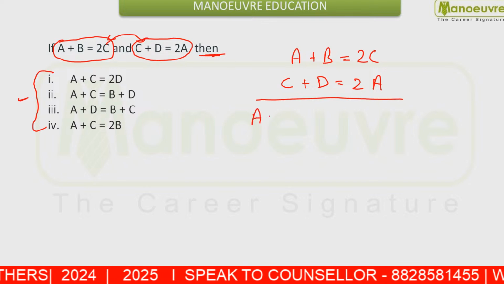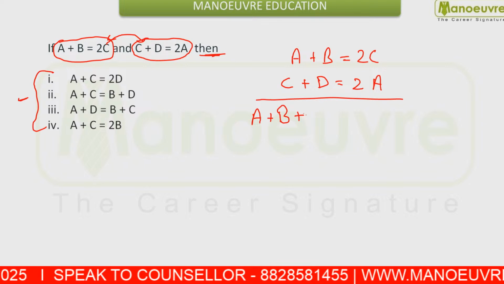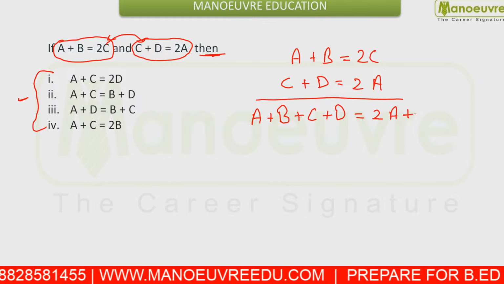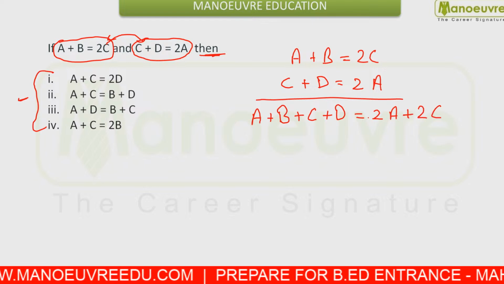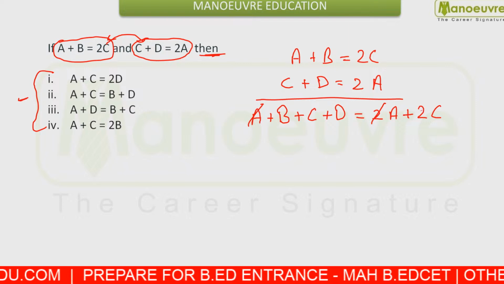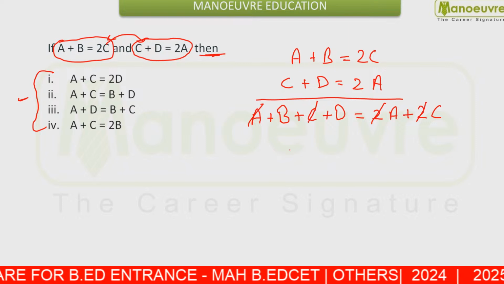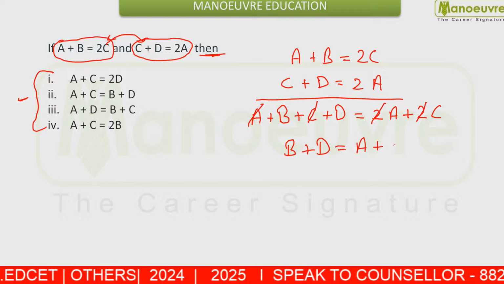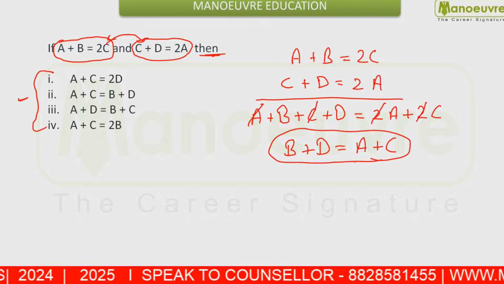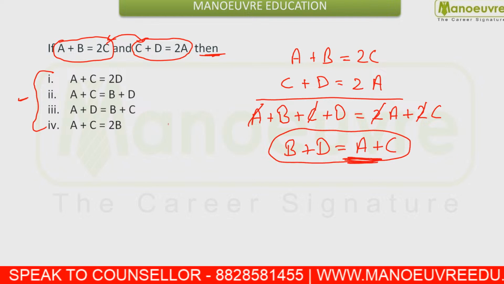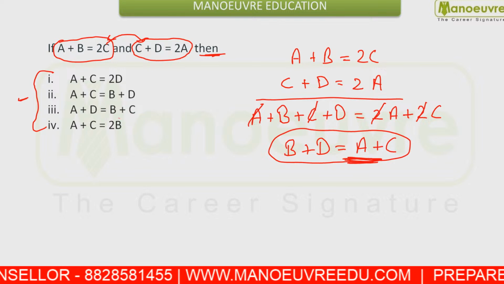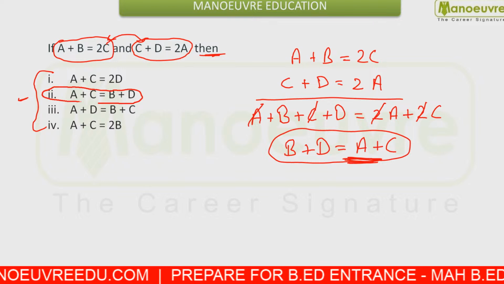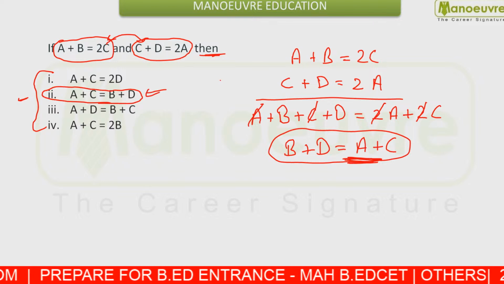When you add both equations, you will have a plus b plus c plus d equals 2a plus 2c. Now we can cancel 1a with the a, and 1c with the c, and then you will have the equation b plus d equals a plus c. So which option follows this? Option number second, that is a plus c equals b plus d, follows this equation.